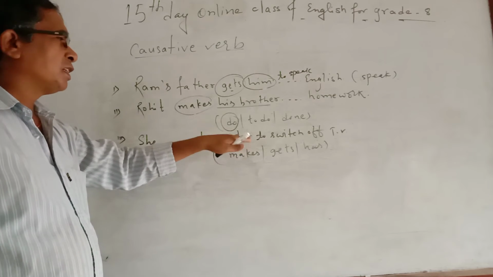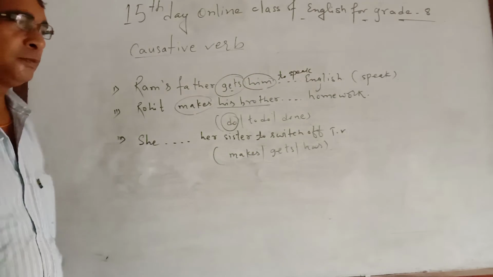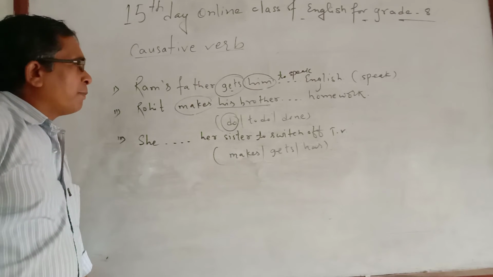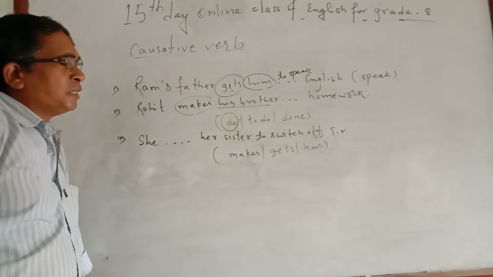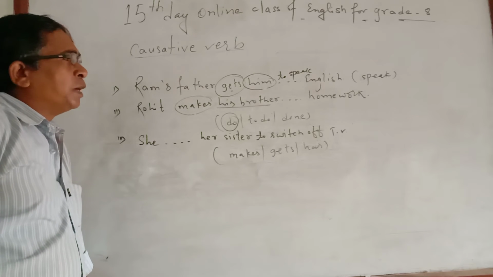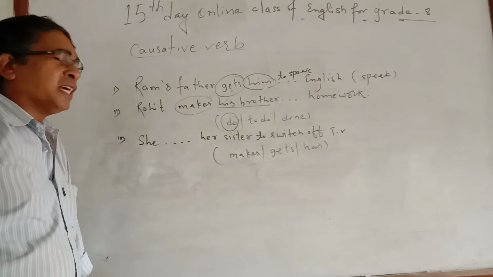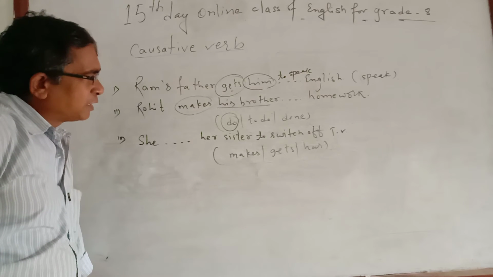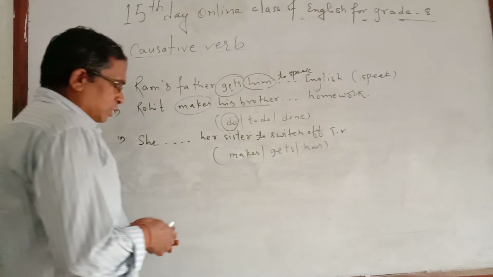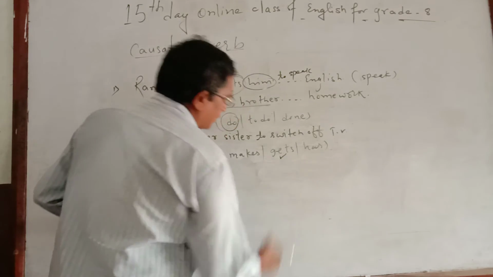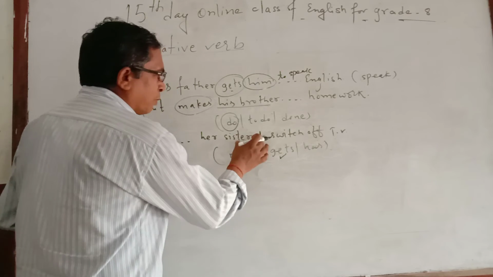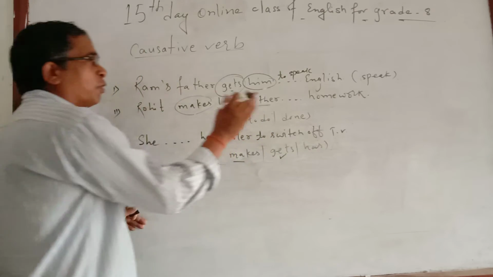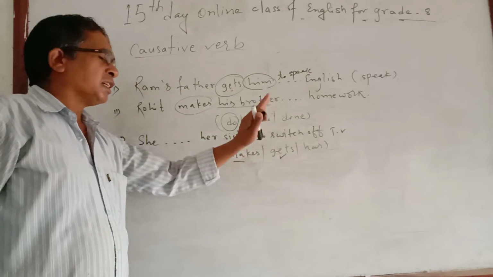It is her sister, and after her sister there is to plus verb 1. It means you go to the rule in which, after the agent, there is to plus verb 1. Then of course it will be clear that you need the causative verb either gets, got, or get. So from the given options, you will be able to find the answer: gets. Why gets? Makes needs verb 1, which is not here. Similarly, has also needs verb 1 after the agent, which is not here, but to verb 1 is here. So the right answer will be gets.